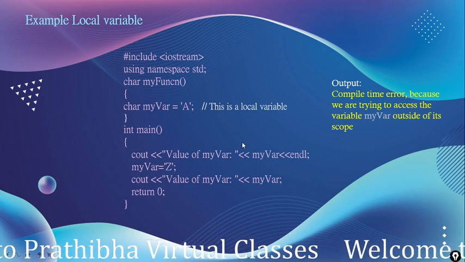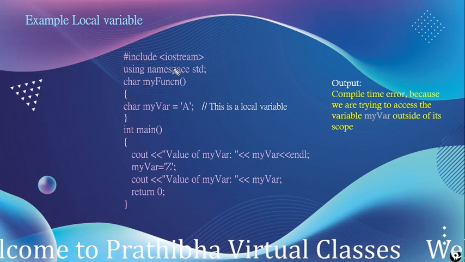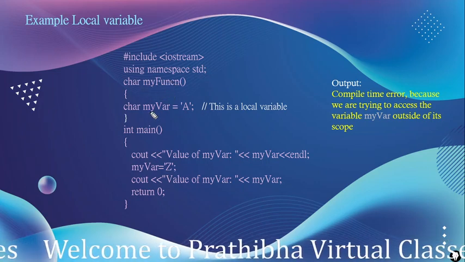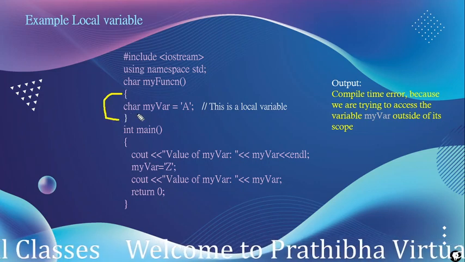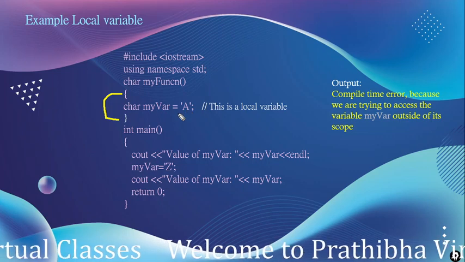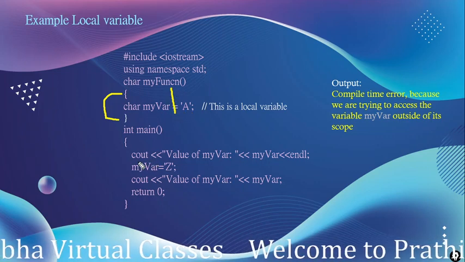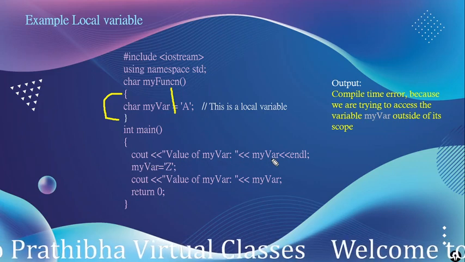An example of using local variables: here we declare the function char my function. Here we declared this function, my function. Here we declared char my var, assigned to the area. This is local to this function only. Here we are writing cout of my var. The my var variable is displayed.